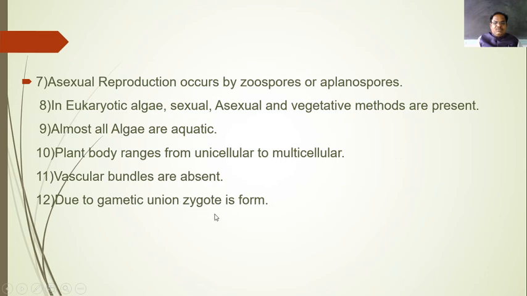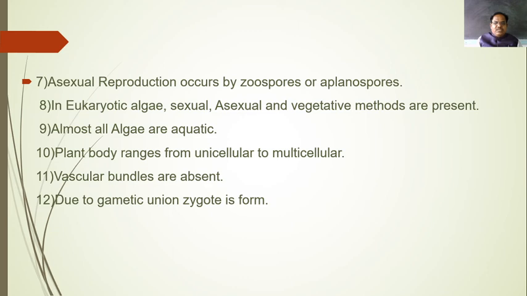When different filaments come close, opposite to one another, and union takes place between two cells of two different filaments, or between two adjacent cells of the same filament, then gametic union takes place. The contents of the cells unite and form gametes. When gametic union takes place, it results in the formation of the zygote.